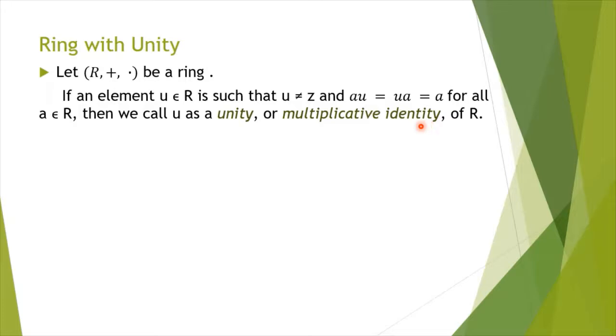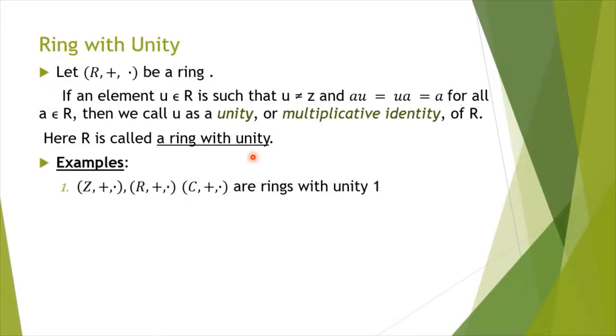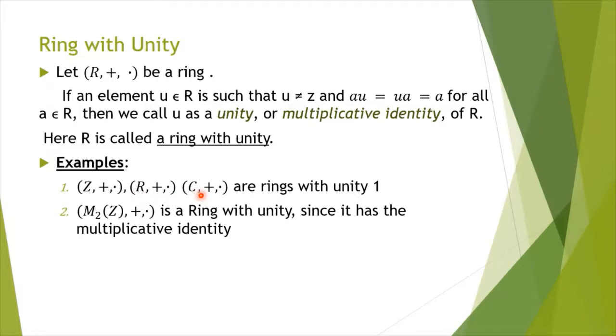The ring is called a ring with unity. As 1 is the multiplicative identity and 1 belongs to all these sets Z, R and C, these are all rings with unity 1. And M_2 of Z, plus, dot is also a ring with unity, since it has the multiplicative identity [1, 0; 0, 1].